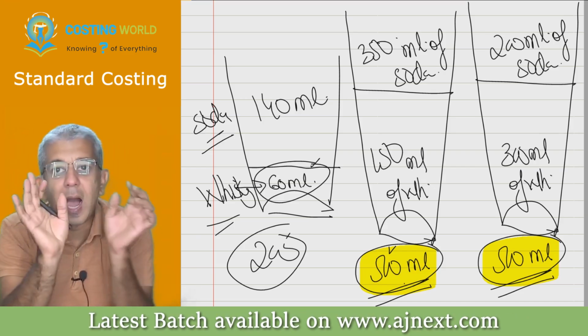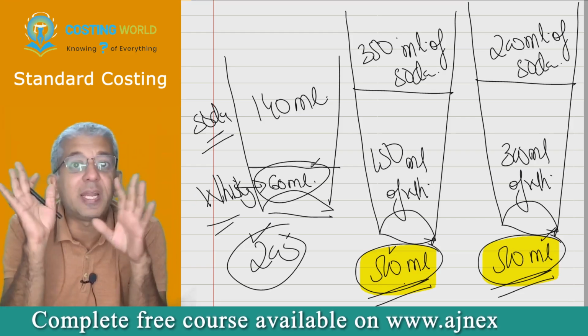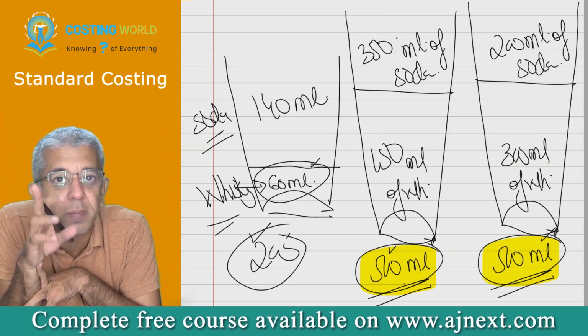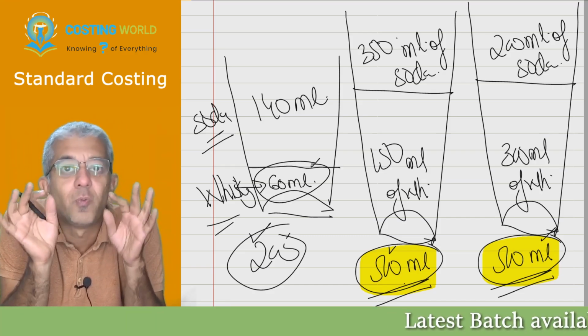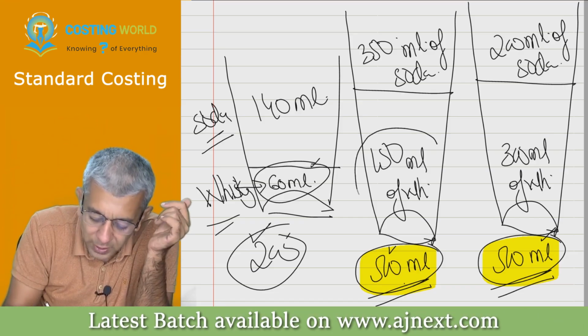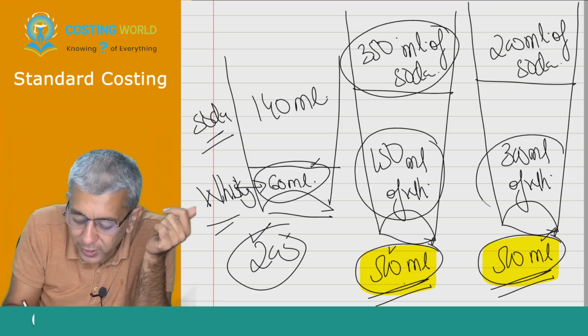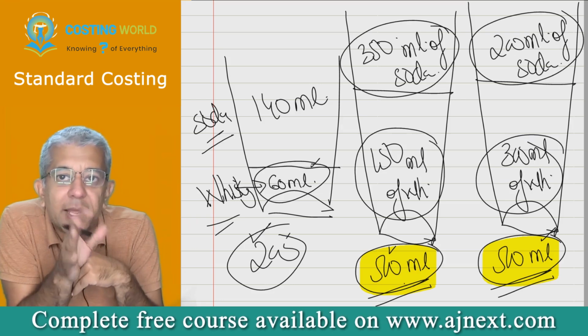So therefore, I am not talking of you should have got 200 ml, you got 500, that we will speak of whenever I talk of efficiency. Just now I am only talking of one particular thing, and that is the ratio part. So therefore, whiskey should have been this much, soda should have been this much, you did this particular thing. You all tell me, will the cost of those particular people rise or fall?